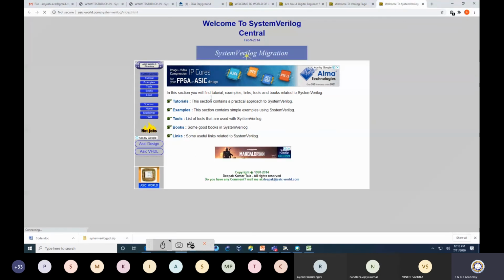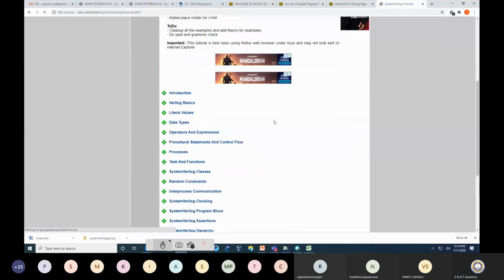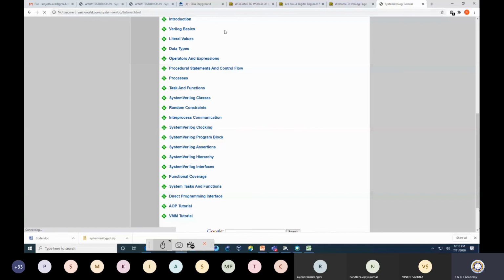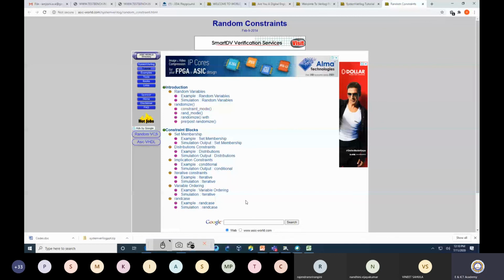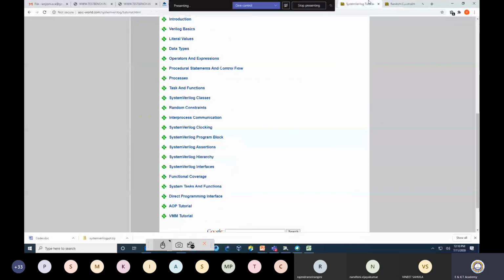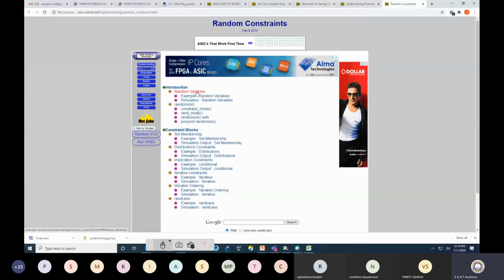Now for SystemVerilog, what is our interest? You can go for a tutorial. In the tutorial introduction, some basics are there. You can go for random constraints. In random constraints, what is a random variable, how randomization works, how different randomization works, even more details about randomization are there, so that you can do it. You can simply go through any particular